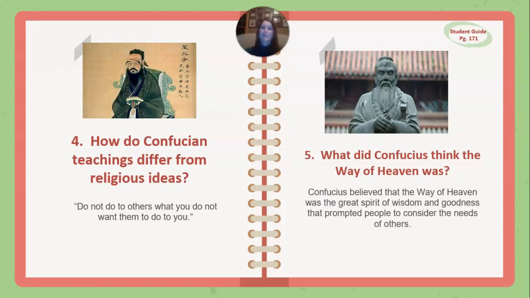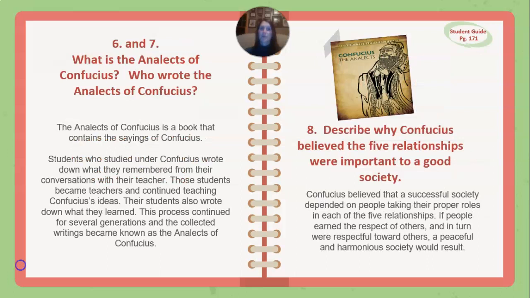Question number 5, what did Confucius think the way of heaven was? Confucius believed that the way of heaven was the great spirit of wisdom and goodness that prompted people to consider the needs of others. And if you need more time to fill in your student guide, you can always pause this video.